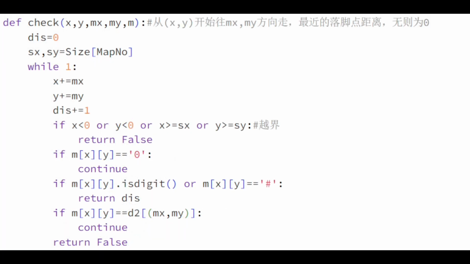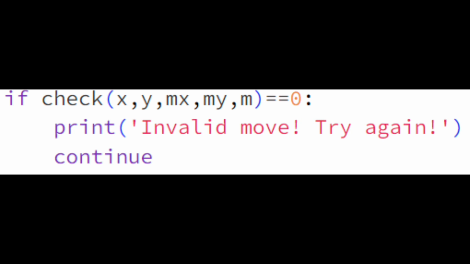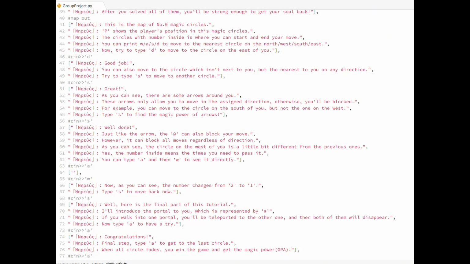Besides, when we write the lose function, we just use the result of the check function. If the 4 directions move is not available, we will lose. We have entered many sentences into our code to develop the plot and improve the player's interest in playing, while also giving the player certain tips and encouragement.